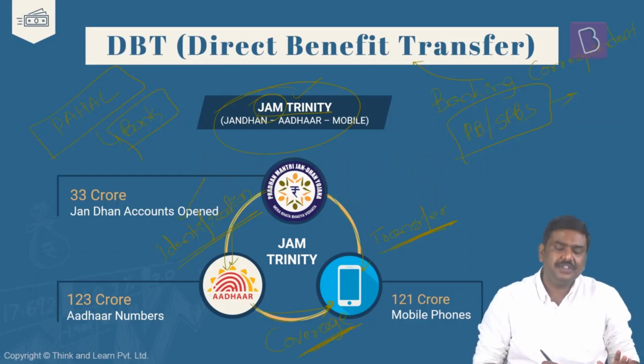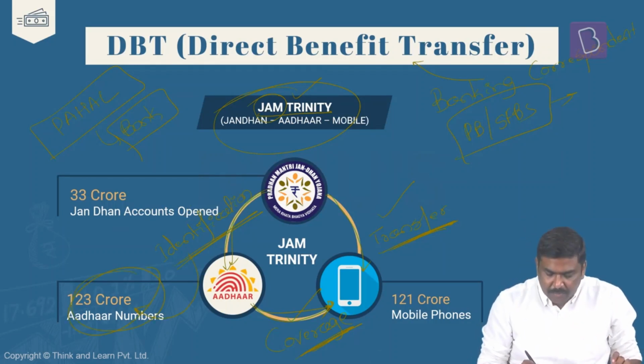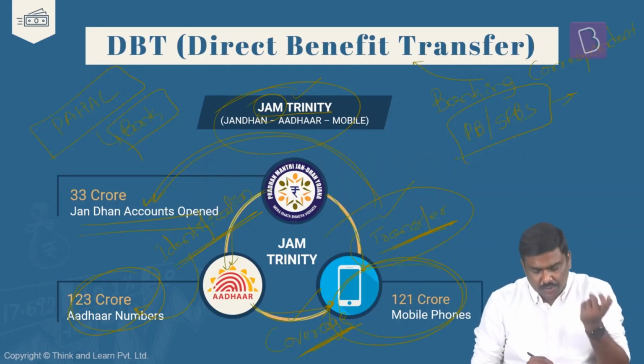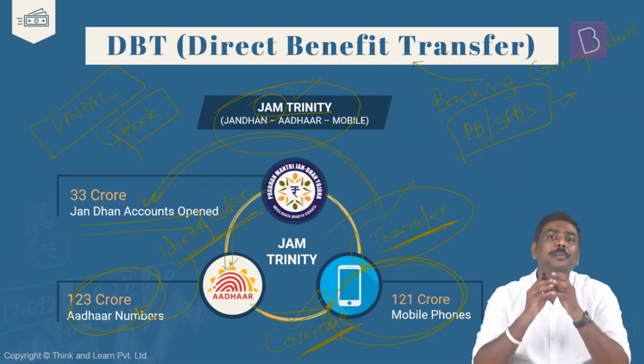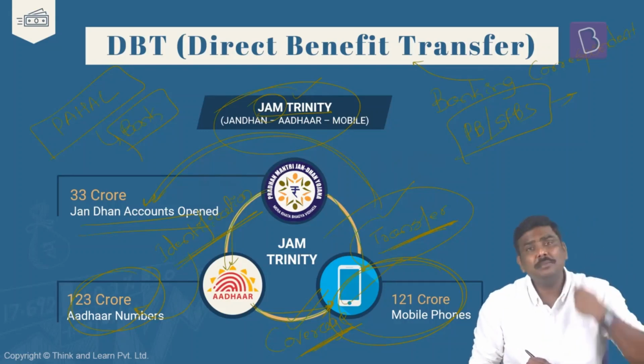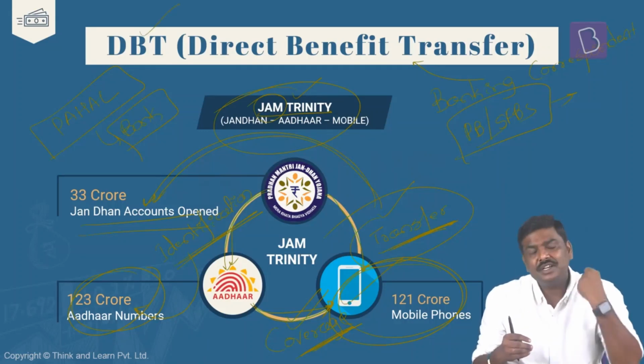So the three very important pillars are, one, identification, second, transfer of the benefits, and the third is coverage. In case of identification, the government of India has been using Aadhaar numbers. In case of the bank accounts to transfer the funds, the government has been using Jan Dhan Yojana accounts. And in terms of promotion of the coverage pillar, the government has been promoting opening up of more types of banks such as small finance banks and payment banks. In terms of accessibility, the government has been promoting usage of mobile banking services. So these are the three very important pillars used by the government to implement the concept of a direct benefit transfer. Hence, these are called the JAM Trinity, Jan Dhan Aadhaar Mobile Trinity.